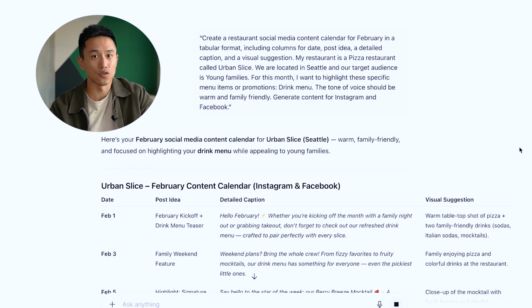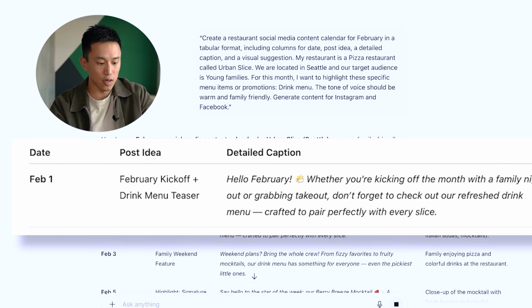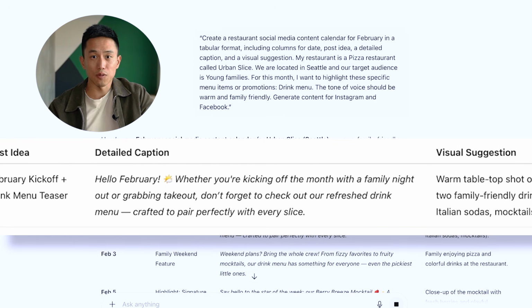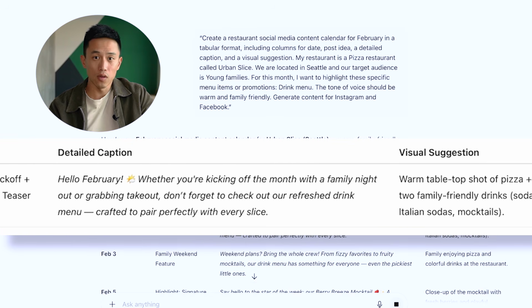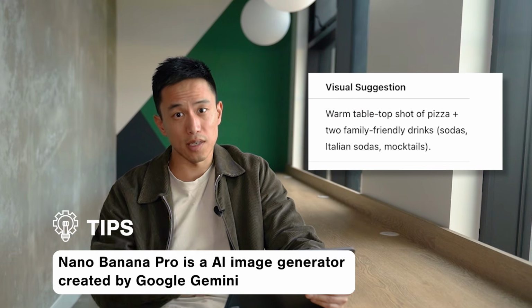for your restaurant. As an example, February 1st, February kickoff, drink menu teaser, and this caption that is written for you. If I were you, I would look into this caption. I mean, it's good enough for us to use right now, but I would add a little bit more character, a little bit more of my way of saying things into this to just make it a little bit more personalized. And the magic about this entire prompt is the visual suggestion.